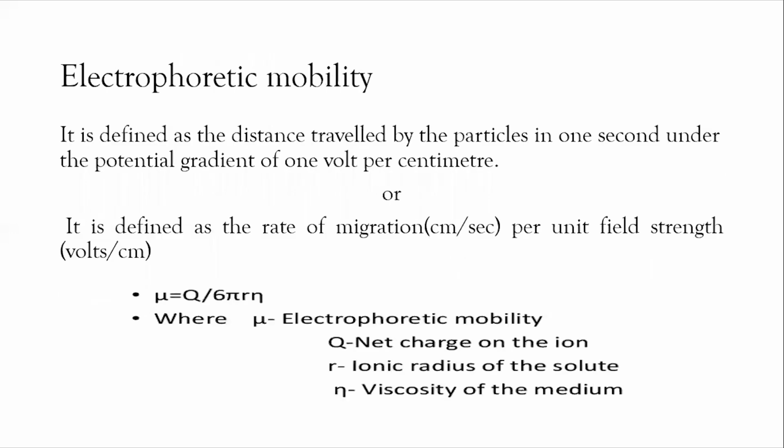Then our topic is factors affecting electrophoretic mobility. Mobility means movement, and electrophoretic mobility is defined as the rate of migration per unit field strength, or the distance traveled by the particles in 1 second under a potential gradient of 1 volt per centimeter. Electrophoretic mobility can be determined using Q by 6 pi r eta, where Q is the net charge of the ion, r is the ionic radius of the solute, and eta is the viscosity of the medium.